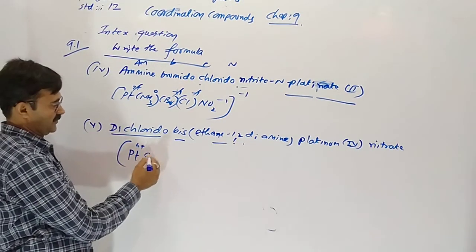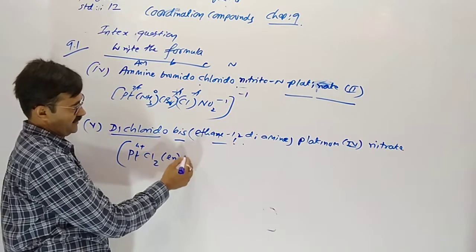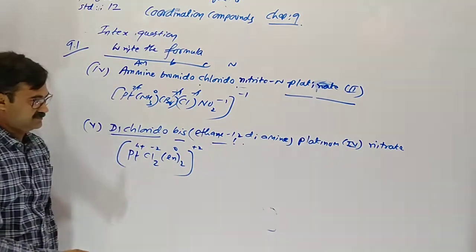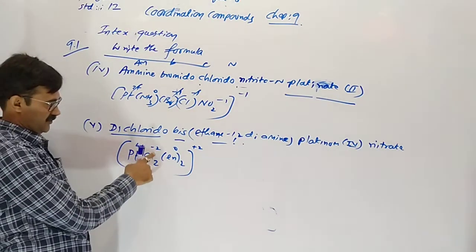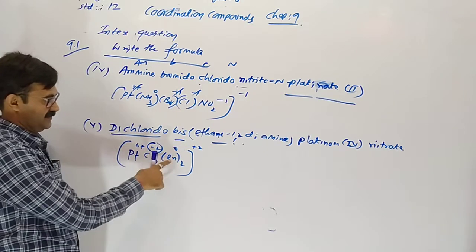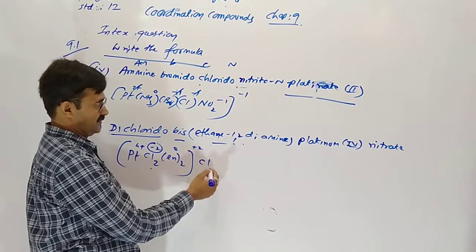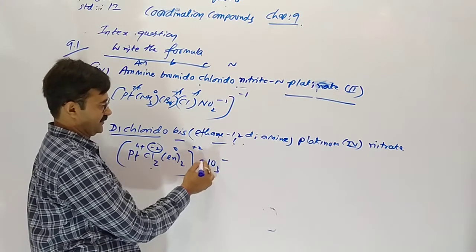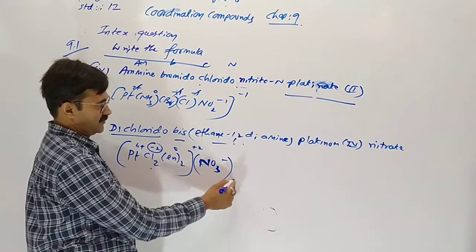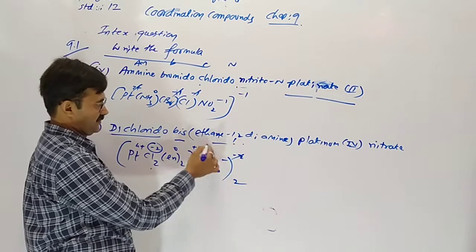Then dichlorido, Cl2, bis ethylene diamine, en2, here -2, 0, here +2. 2 chlorine having -2, platinum +4 is given, en is neutral by charge, so +2. Nitrate means NO3. Nitrate is the counter ion, so 2 times for getting neutral charge.